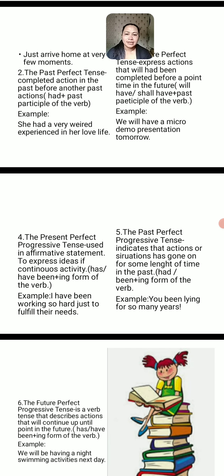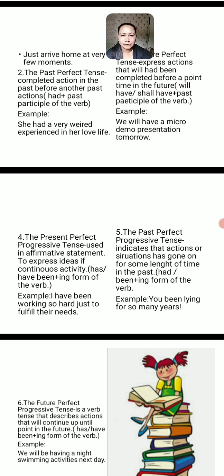The fourth one, the present perfect progressive tense. That is used in affirmative statements to express ideas of continuous activity, such as has, have, been, plus the ing form of the verb. For example, I have been working so hard just to fulfill their needs. Working is the present perfect progressive tense because we are adding the ing form of the verb.